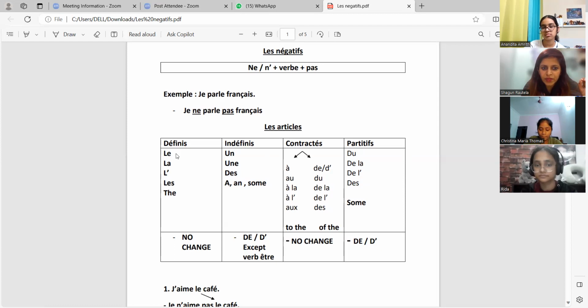Défini, indéfini, contracté, and partitif. Défini: le, la, l apostrophe. Meaning of all of them is, what is the meaning, Anandita? What is the meaning of all of them? The. Very good.